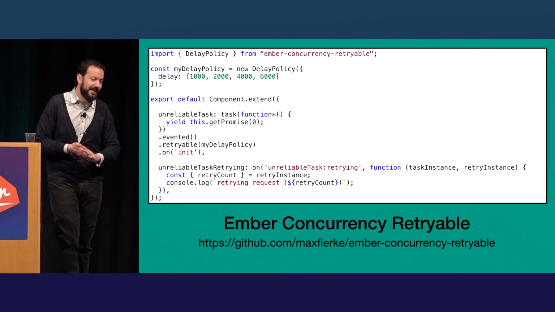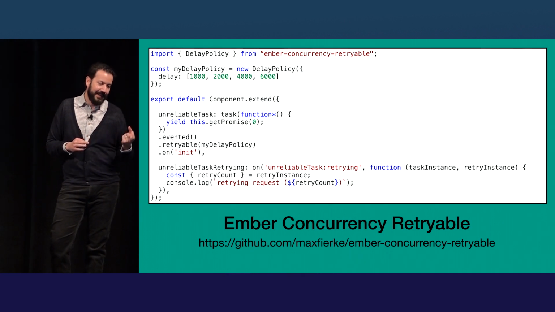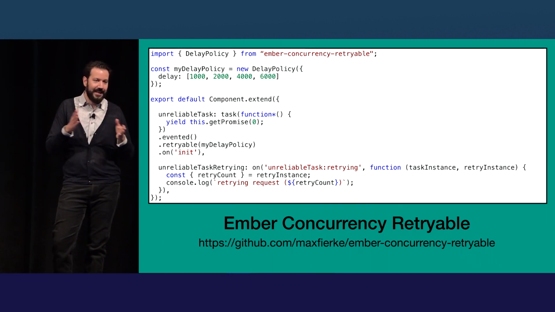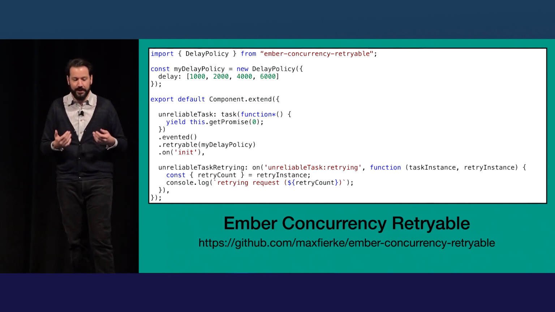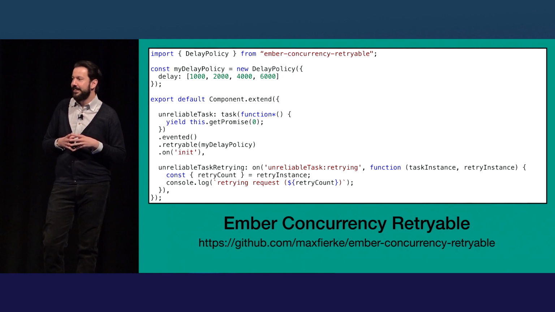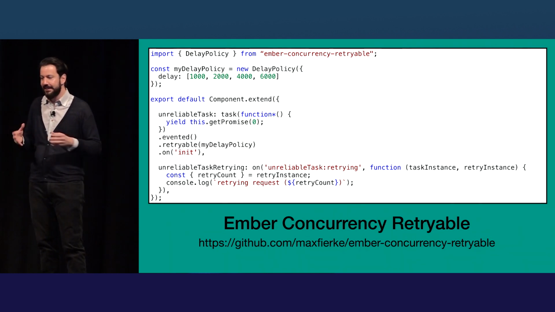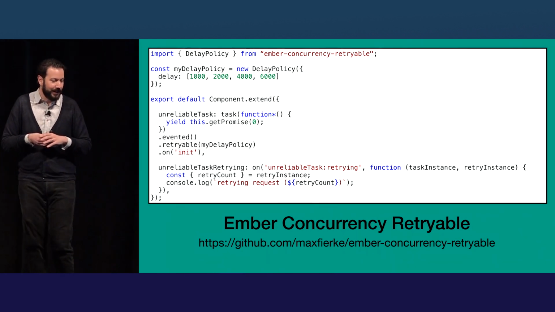So one way to do that, you can import the delay policy class from the add-on and instantiate it with an array of delays. These are in milliseconds, of how long to wait before doing the request. And if that promise fails, if the API call fails, Ember Concurrency will keep retrying on that schedule. Once it's run out of delays in the array, then it will finally stop and actually throw an error. So let's see how this works.